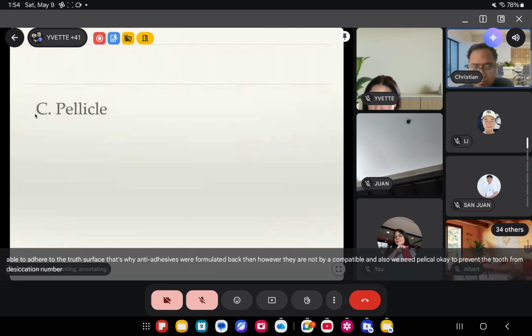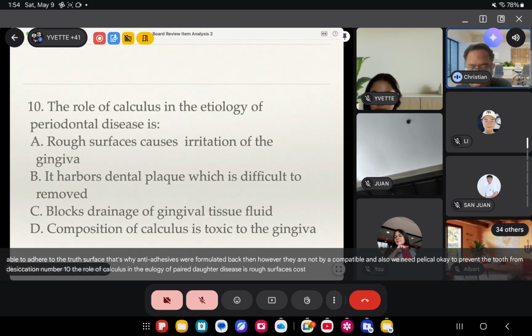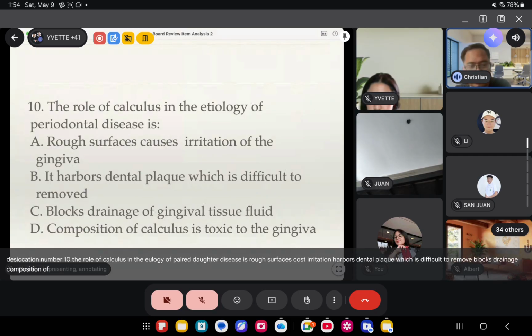Number 10. The role of calculus in the etiology of periodontal disease is rough surfaces cause irritation, harbors dental plaque, which is difficult to remove, blocks drainage, composition of calculus is toxic to the gingiva. That's the answer.